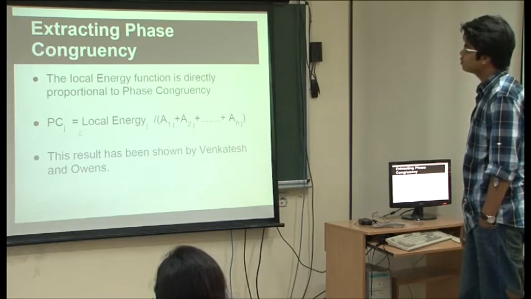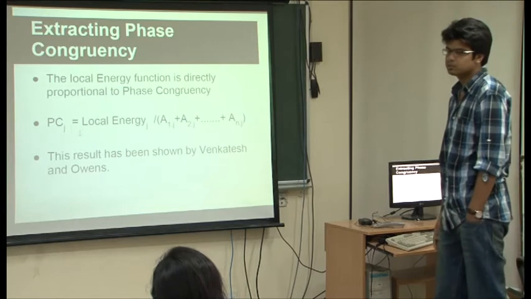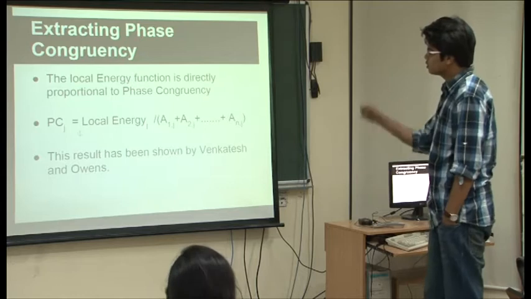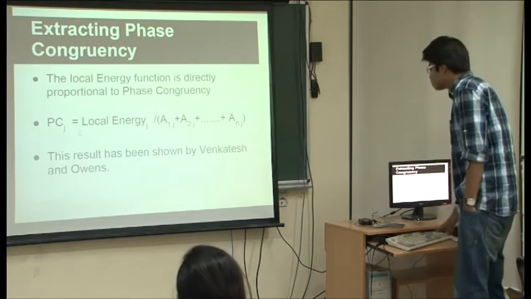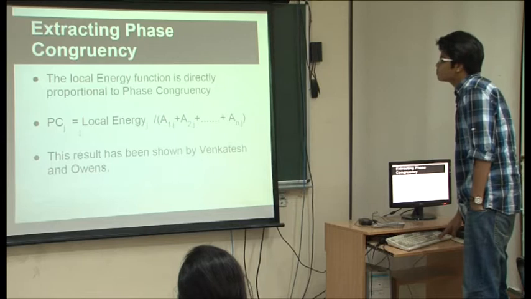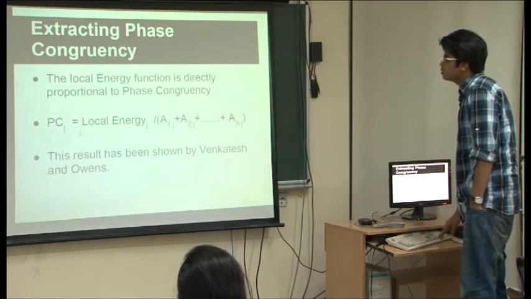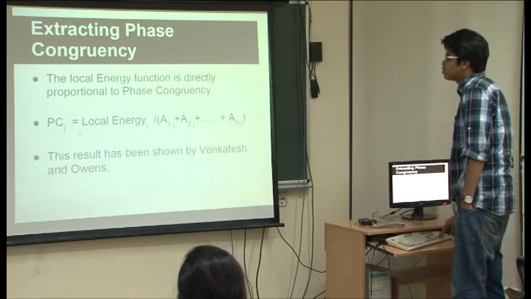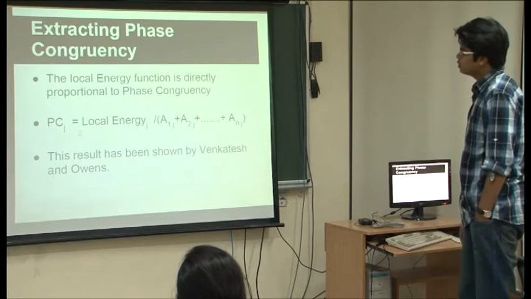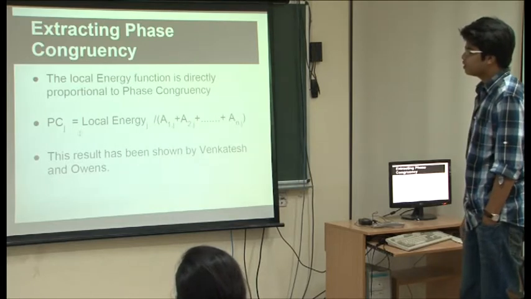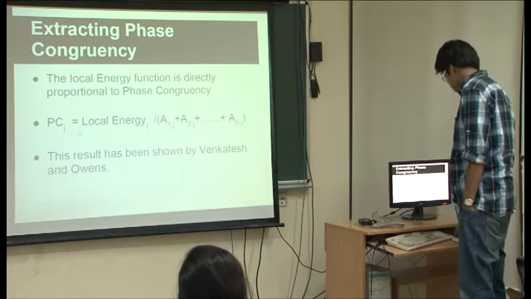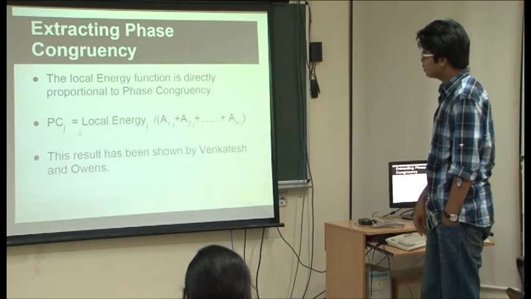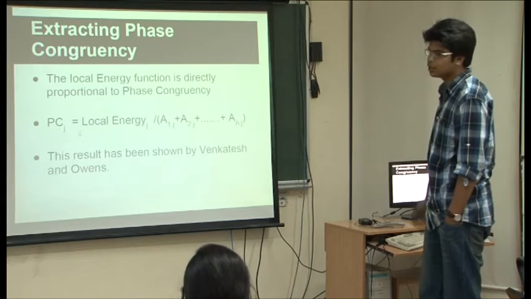To calculate the phase congruency, they have used Peter Kovesi's algorithm, and Kovesi basically used this equation. This equation comes from the result that the local energy function is directly proportional to phase congruency. So whenever there is a peak in local energy, there will be a peak in phase congruency. These A's are the amplitudes, j is the orientation, and they have used the sum of amplitudes on all scales,